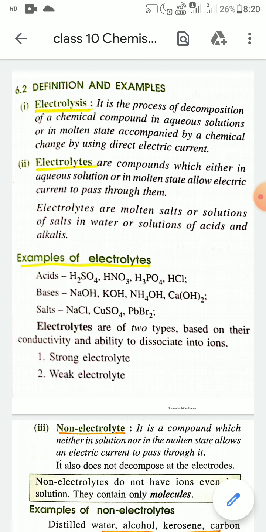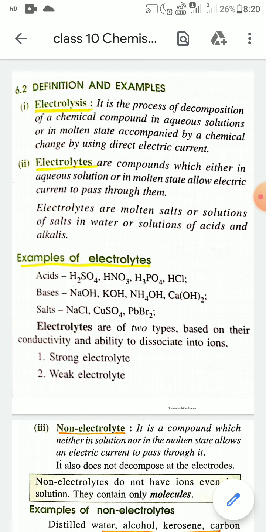Generally, conductance is a property of metallic substances, but electrolytes are chemical compounds, yet they can conduct electricity in molten state or in aqueous solution, but not in solid state.